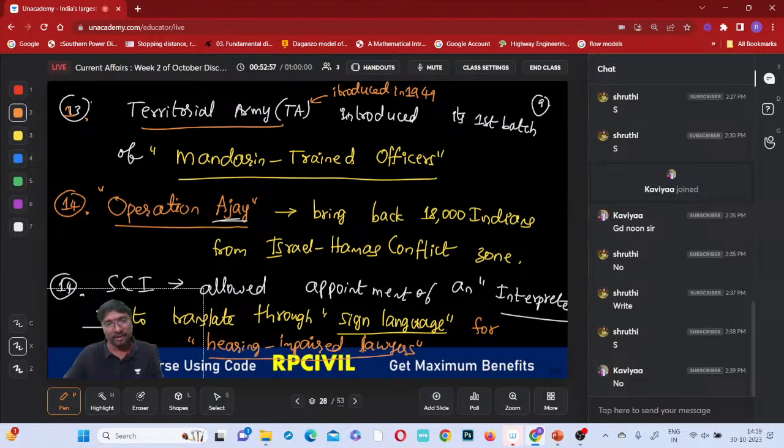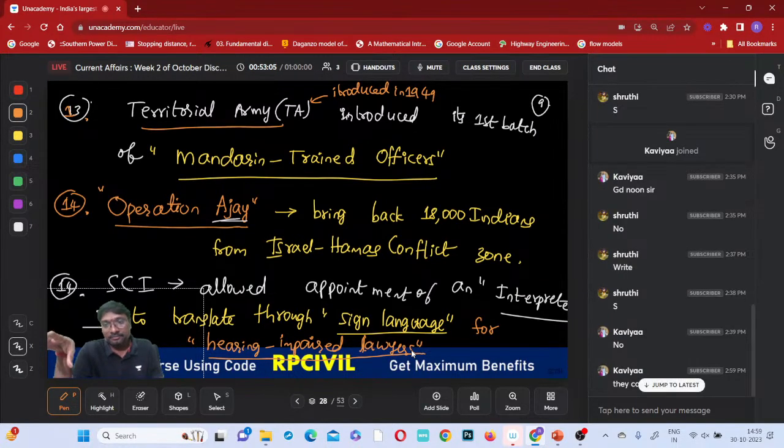What about hearing impaired lawyers? If you just observe, they cannot hear. So whatever the judge says, they will be arguing regarding their case. The judge will be saying something, and they can't hear. When they can't hear, they can speak, no problem, but they can't hear what the judge is saying, what the opposite lawyer is saying, what the witness is saying, and all these things.